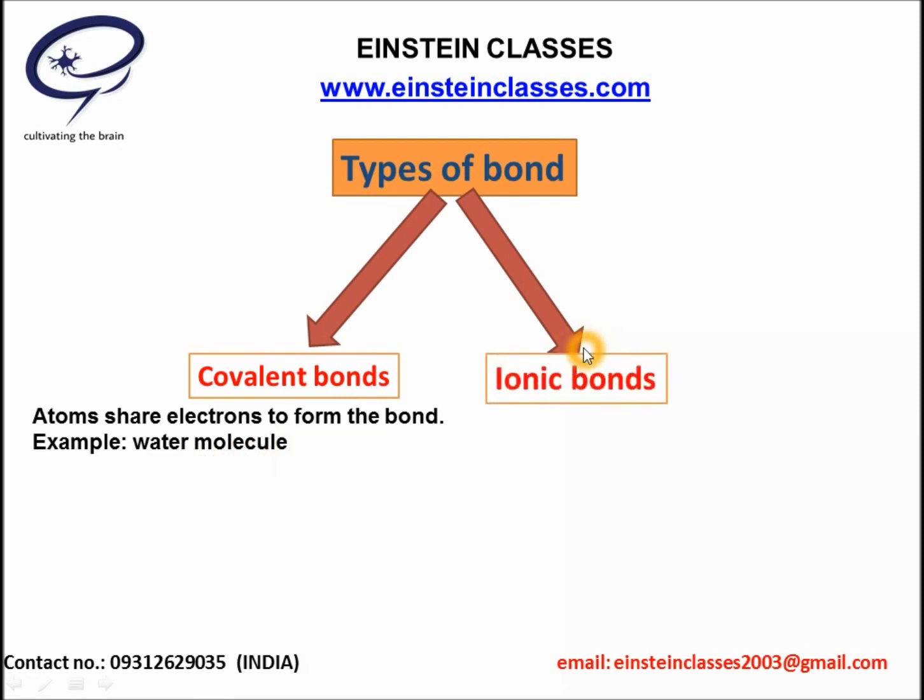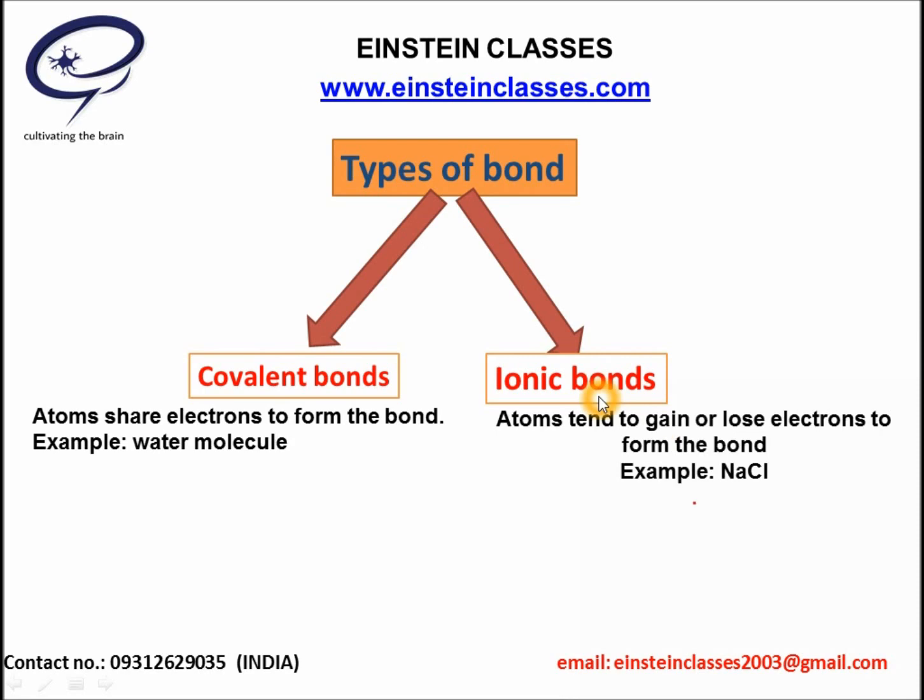Another type of bond is the ionic bond, which is formed by the loss or gain of electrons between atoms, as we have taken in the case of NaCl. In the next section, we will discuss the Lewis dot structure.